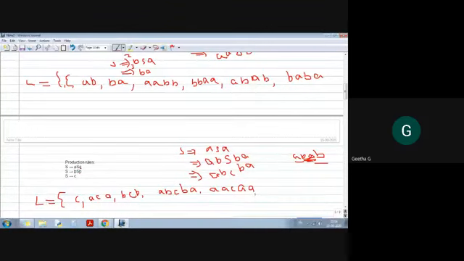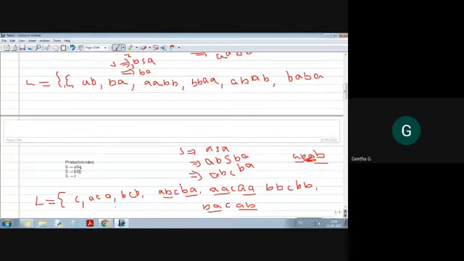And similar way, B, C, B. This is also possible without using rule 1. And similar way, I can go for B, A, C, A, B. So what I am writing here will be the reverse of that, right? What I am writing here, reverse of that. That you can easily find in AB and BA, CAB, right?